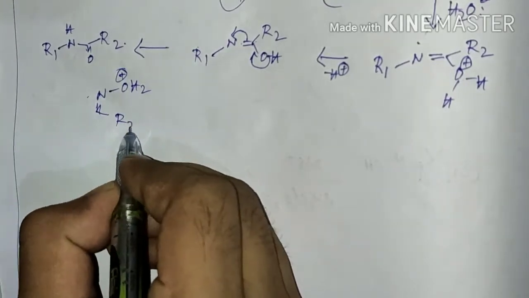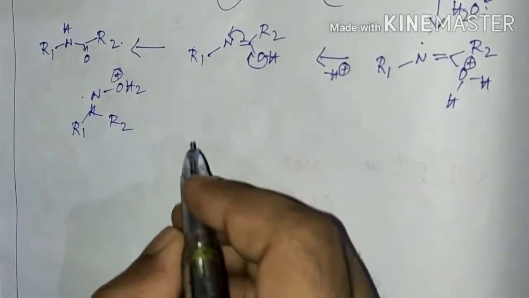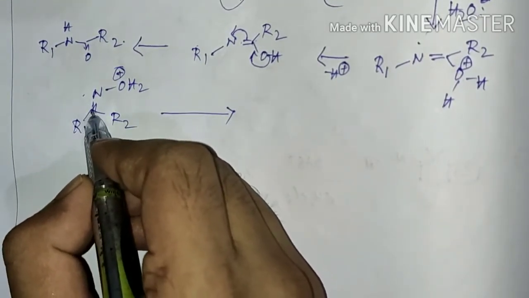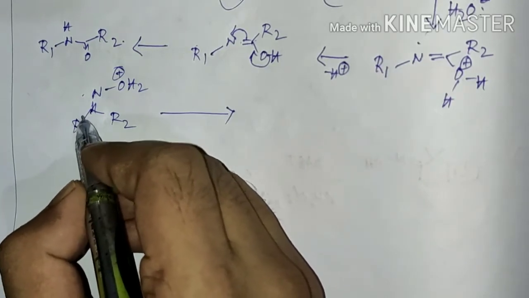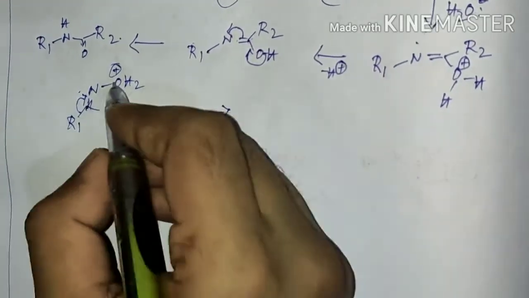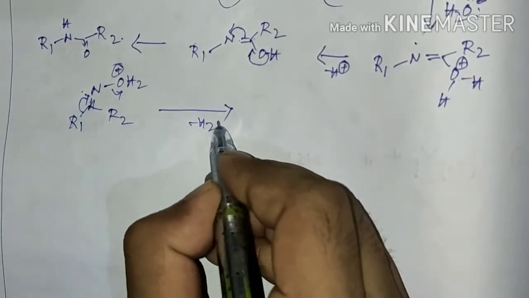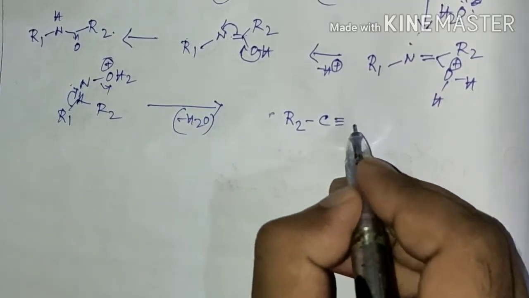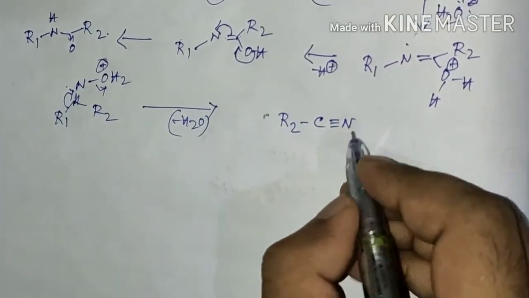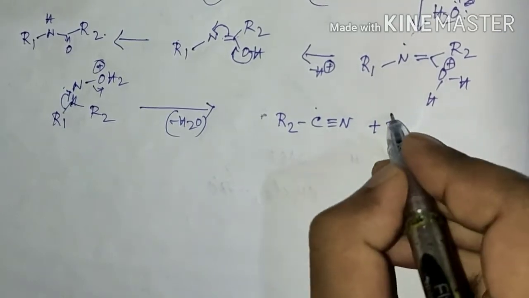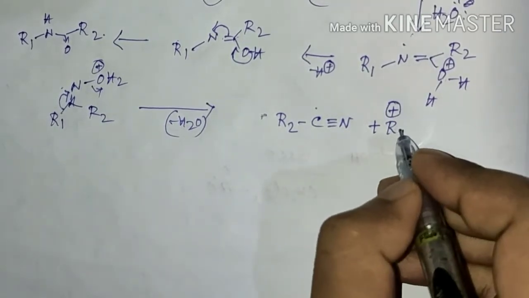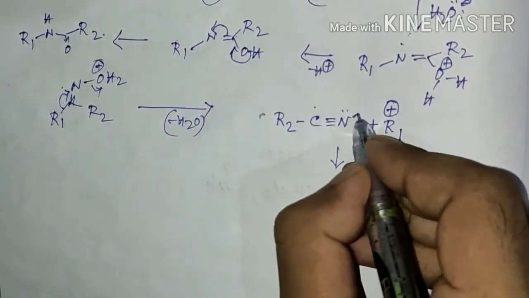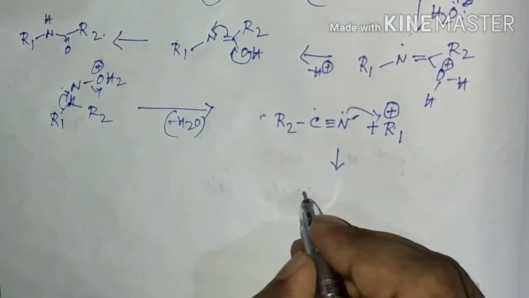That is, I am drawing here, and I will discuss briefly that in the first step there will be breaking of this oxime carbon and R1 bond, and it will form a triple bond here, and the OH2 group will be eliminated, so it will form the corresponding nitrile species, and along with this there will be a carbocation corresponding to R1. In the next step the lone pair of electrons on nitrogen will attack the carbocationic center,